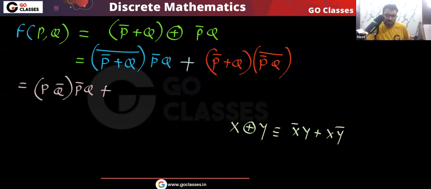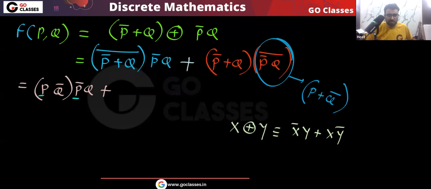You know what will happen here? P bar, that itself will be false. So this whole thing actually will be false. What about this? Here you can apply the De Morgan law. The De Morgan law will give P or Q bar. Correct. Now you can see P bar P will be false, and P bar Q bar you will get.